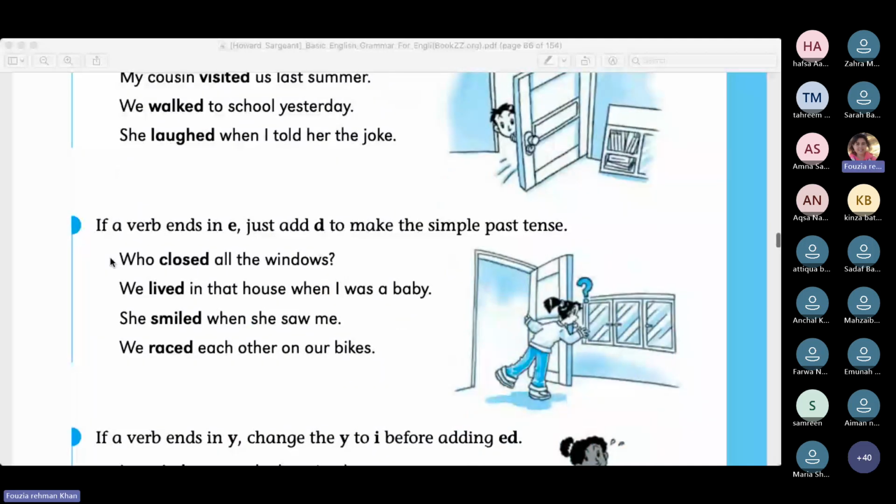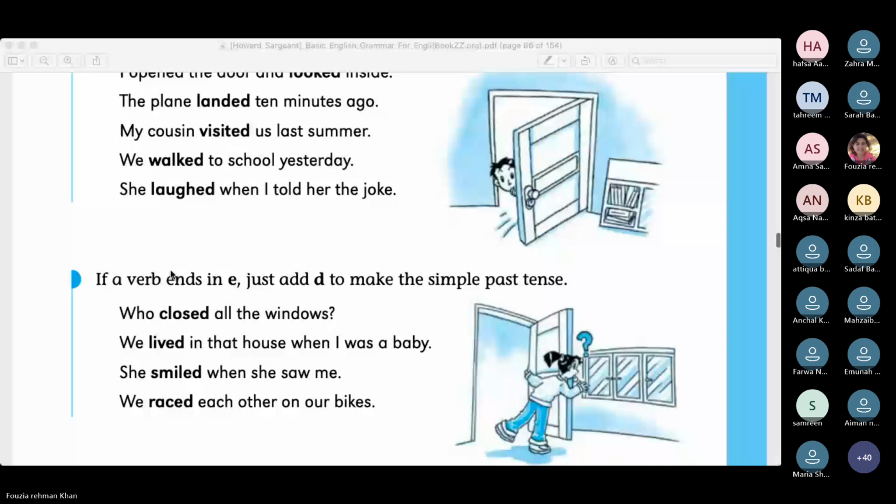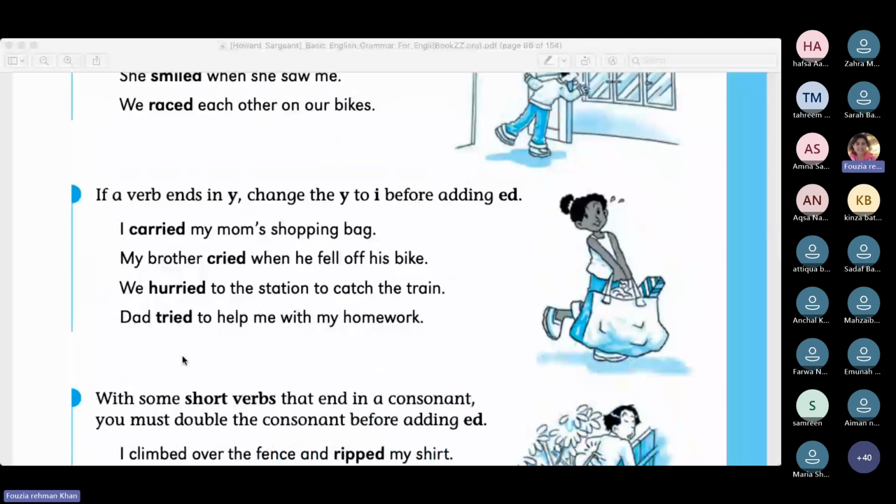You can just add d. For instance, closed, lived, smiled, faced, right? Here you use ed, here you use d only. And just as we made a plural of the words that end with y, we removed this y and wrote ies, similarly, when such words ending in y are converted to past tense, we remove y and add ied.